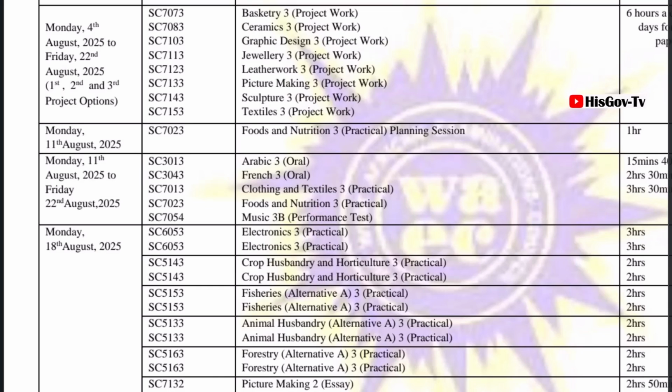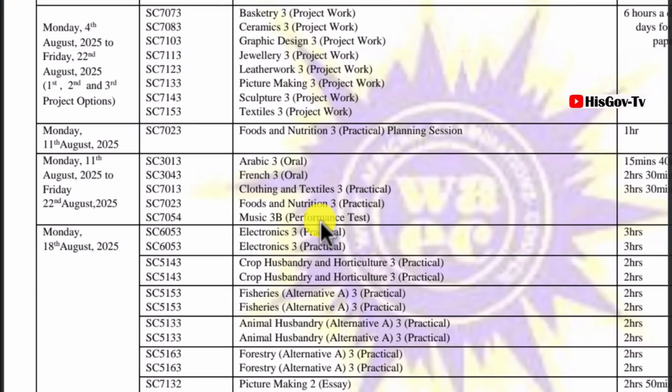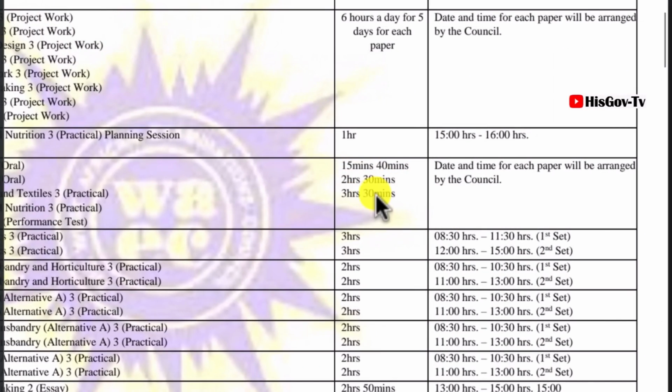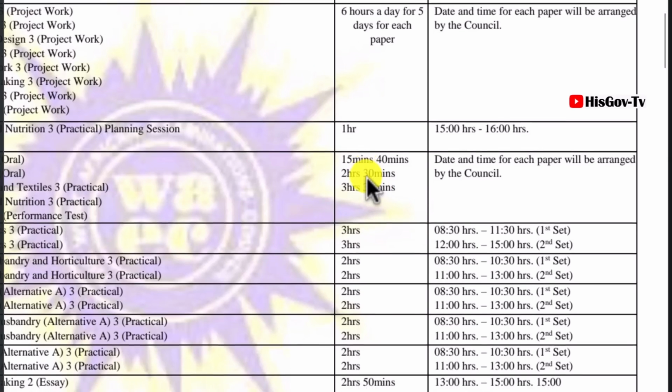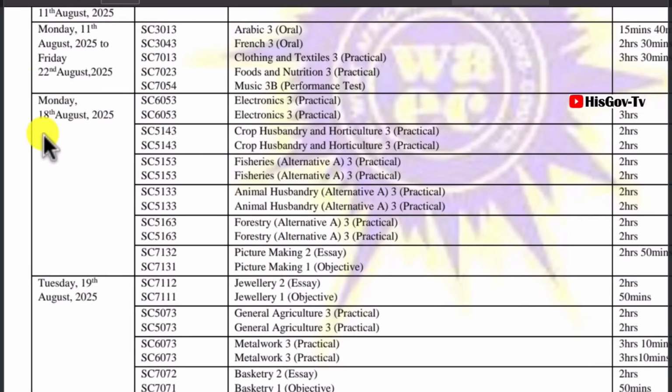And for clothing and textiles, food and nutrition, and music, the test performance will also be done within that time frame, from Monday, 11th August 2025 to Friday, 22nd August 2025. So it is 15 minutes. The date and the time will also be announced by the council.